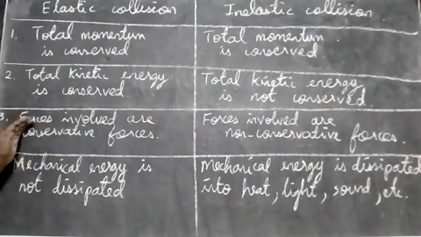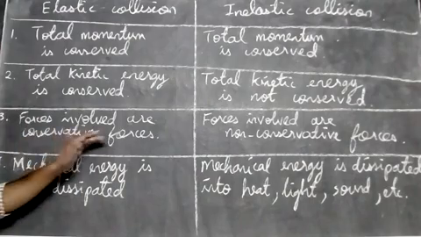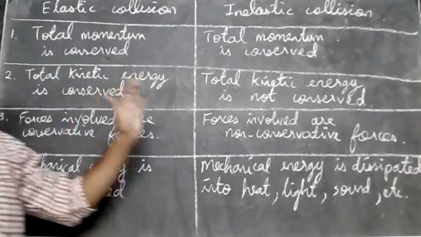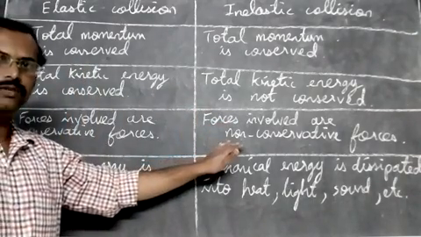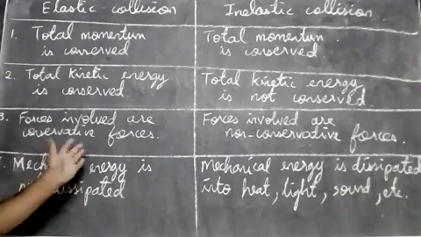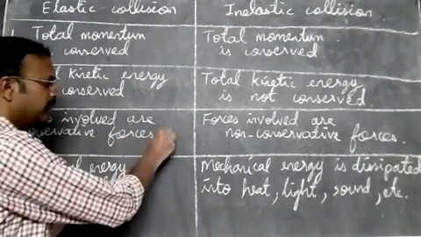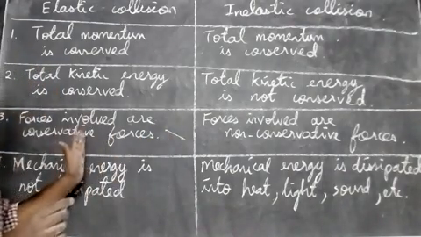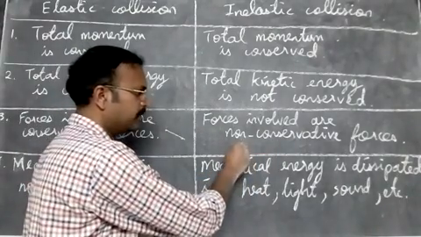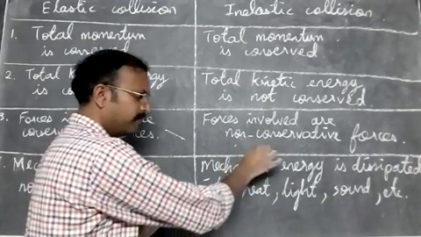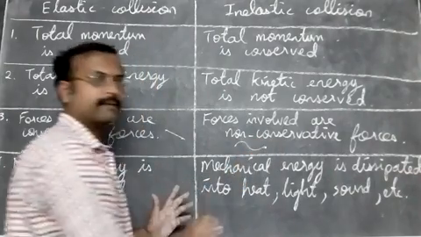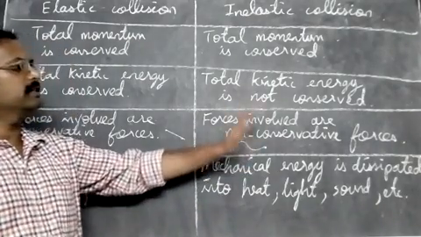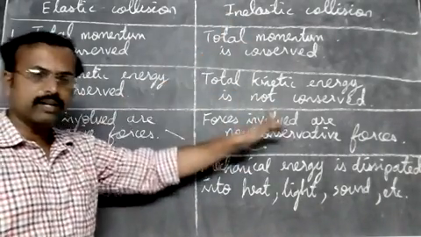Next, the third point: the forces involved. During elastic collision, the forces involved are conservative forces, but in inelastic collision the forces involved are non-conservative forces. What is meant by conservative and non-conservative? If the work done depends only on the initial and final positions and not on the path, that kind of force we say is conservative. If the work done depends on the path also, we say it is a non-conservative force. Inelastic collision involves non-conservative forces.